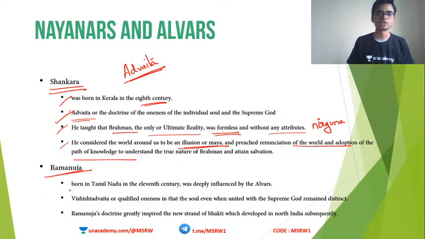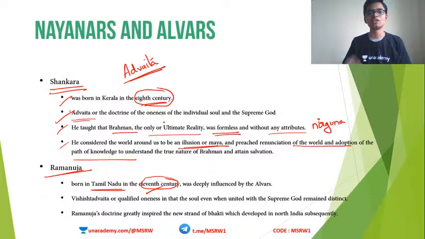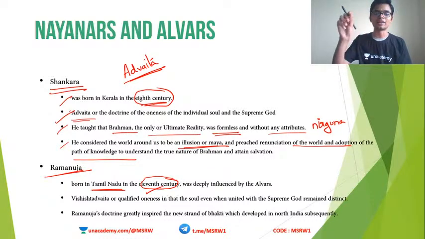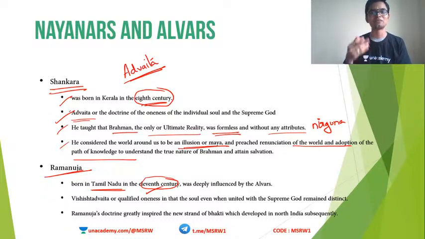So Ramanuja, another person from South India, was born in Tamil Nadu, the neighboring state of Kerala, in the 11th century. This is also important. We often miss these kinds of points. When was he born? He lived in the 11th century, Shankaracharya in the 8th century. In UPSC, a question may come on whether Shankaracharya and Ramanuja were contemporaries, and we will have no idea how to tackle that. So you have to be careful about the time when they lived. The exact year is not important, but you should be able to arrange them in proper chronological order.